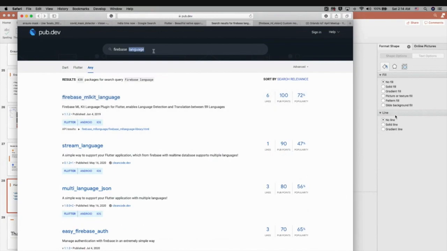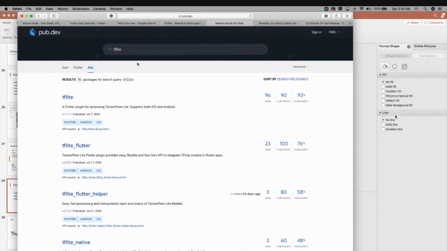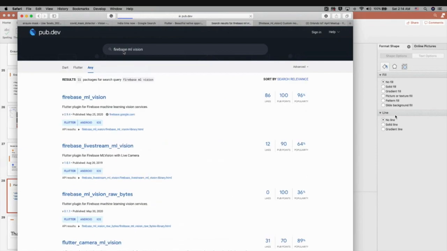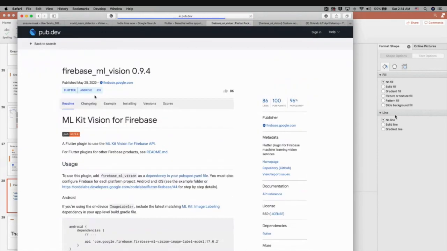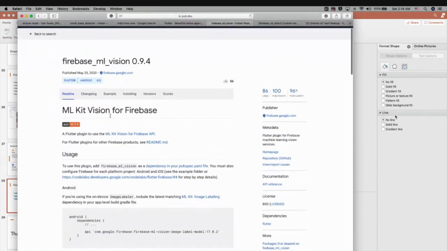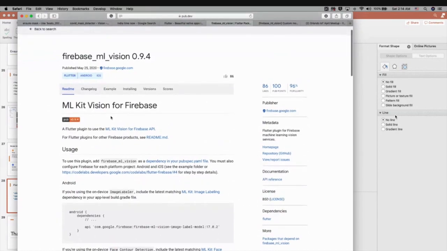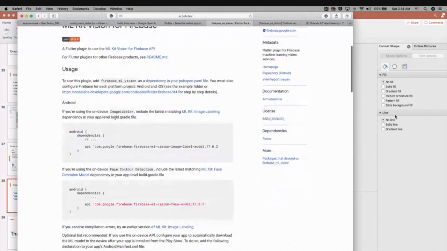And the other option is you can download TensorFlow Lite and directly use the TensorFlow Lite package, doing the inference directly. But I would suggest going with Firebase ML Vision if you are doing machine learning with Firebase, because they are giving first-class support to Firebase-related machine learning things.